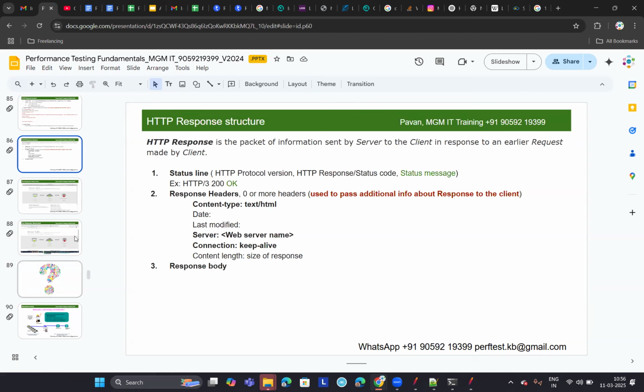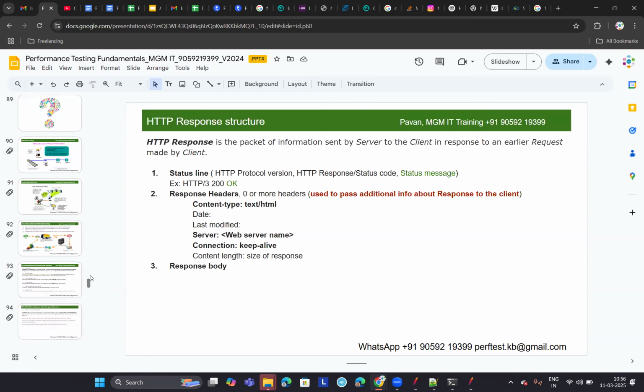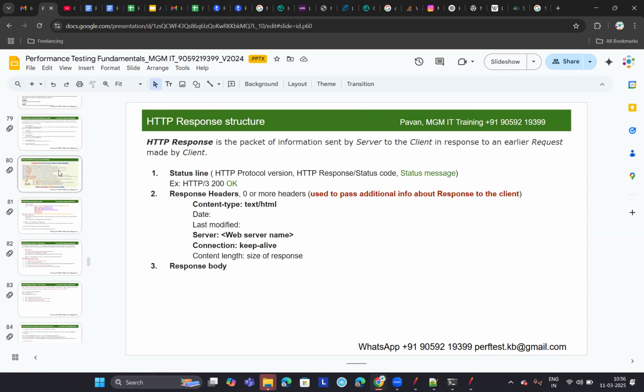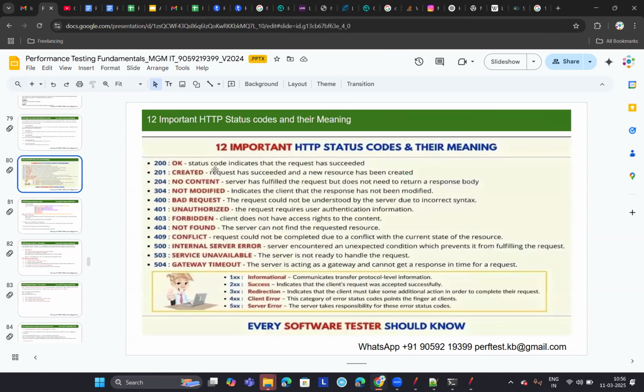These are the most frequently encountered status codes, sorry, not error codes, status codes or response codes. And now these are the important response codes. What are those? There are 12 important HTTP status codes and their meaning. 200 OK indicates that the request has succeeded, meaning the request is processed successfully. And 201 is created, 204 is no content, 304 not modified.